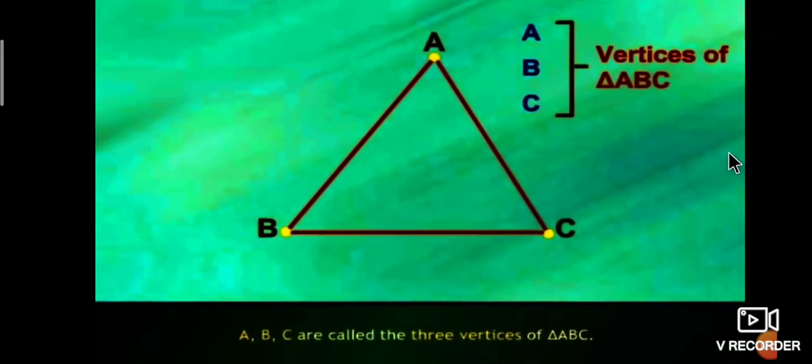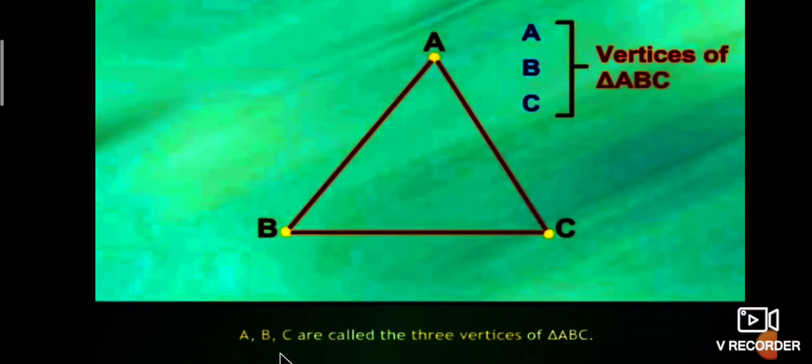Next is the vertices of triangles. A is a vertex of the triangle, B is a vertex and C is a vertex. Therefore, A, B, C are called the three vertices of triangle ABC.